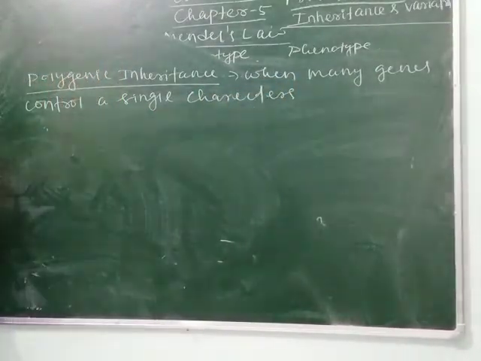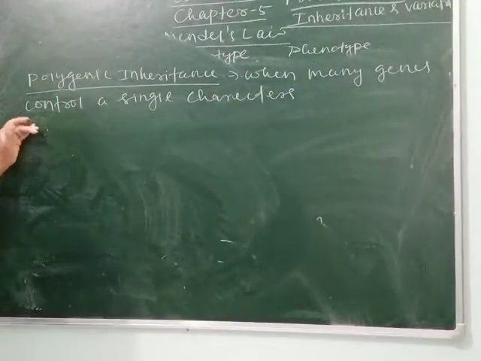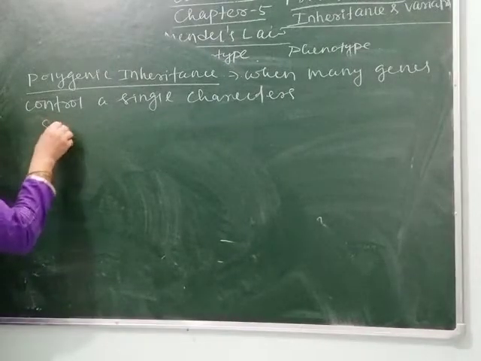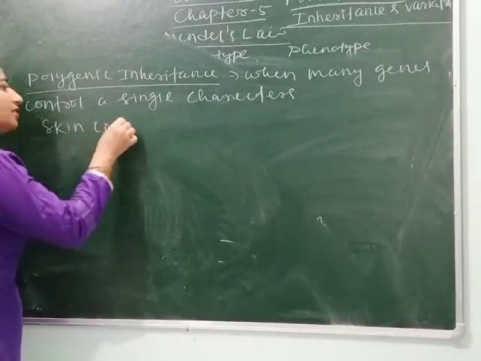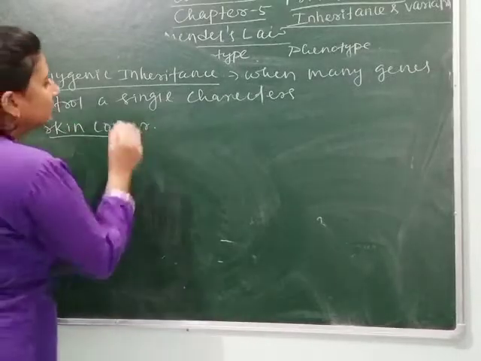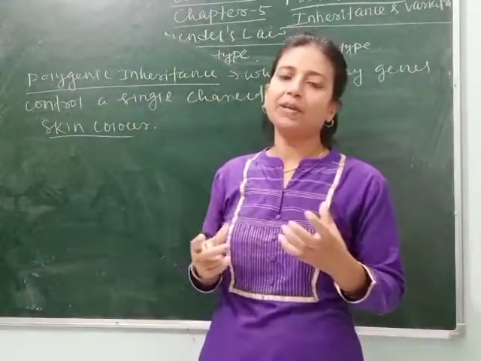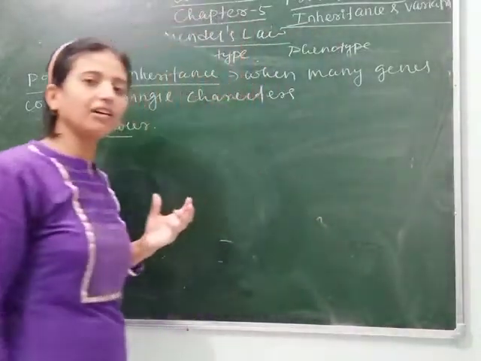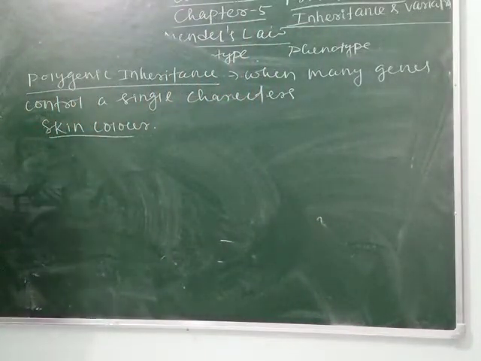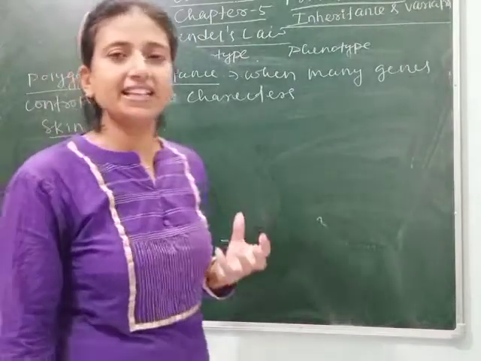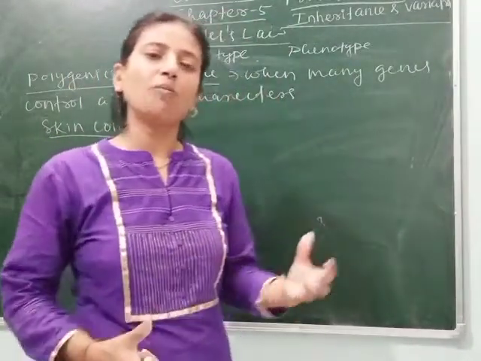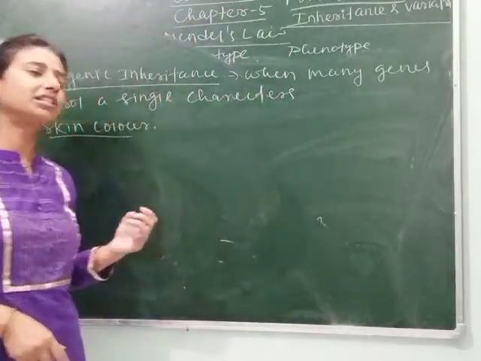We can also understand polygenic inheritance by taking an example. Here I am giving you the example of skin color. You may see many people having different colors. Some are white, some are black, some are yellowish, some are greyish, some are so black, some are so white. So how is this possible?